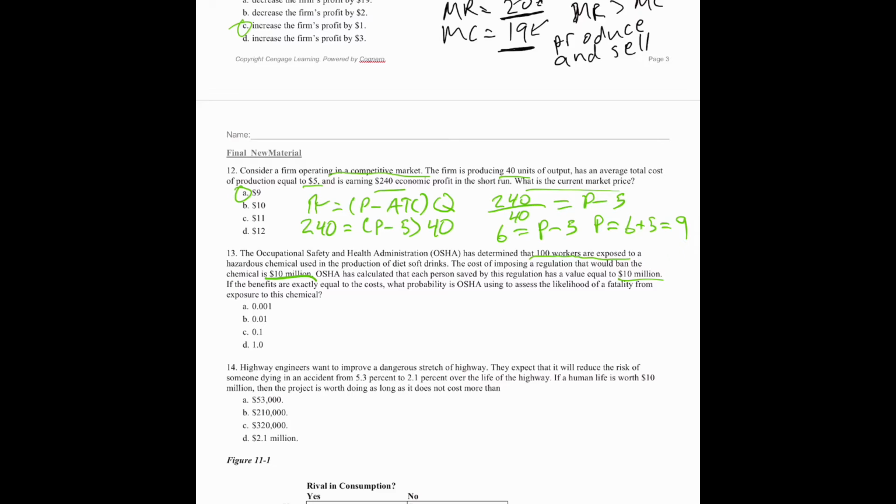Right? The cost of the regulation is 10 million. So if 100 workers are exposed, then what is the probability that there will be a fatality for being exposed to this? Well, we have the number of workers, 100, times that 10 million, must be equal to the cost of imposing that regulation, which is 10 million.